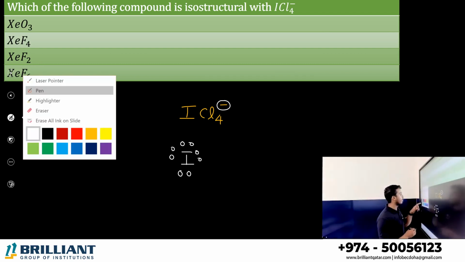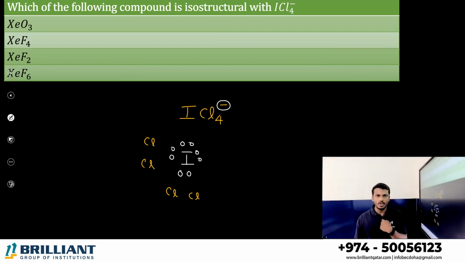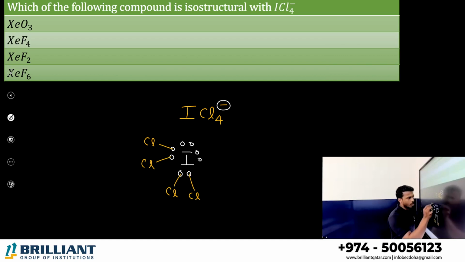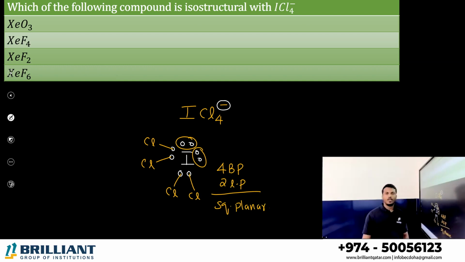Which is the surrounding element here? Chlorine. How many chlorine? 4 chlorine. Each halogen needs 1 more electron to complete its octet, so each chlorine takes 1 electron. Total how many bond pairs and lone pairs? 4 bond pairs, 2 lone pairs. Structure is what? Square planar geometry. ICl4 minus structure is square planar.